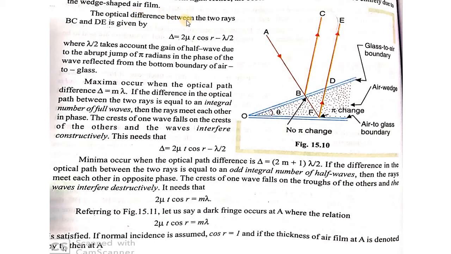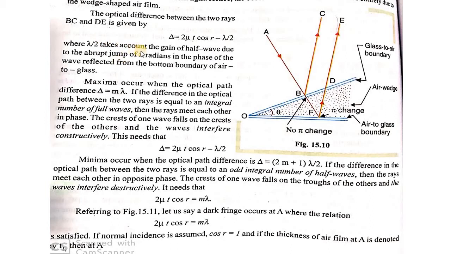The optical path difference between the two rays BC and DE is given by delta is equal to 2 mu t cos r minus lambda by 2. This is the expression for the path difference between the rays BC and DE, something that we have already studied.